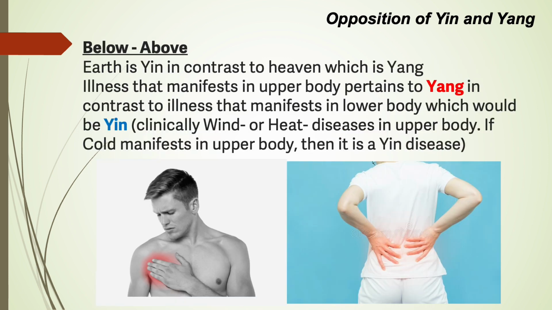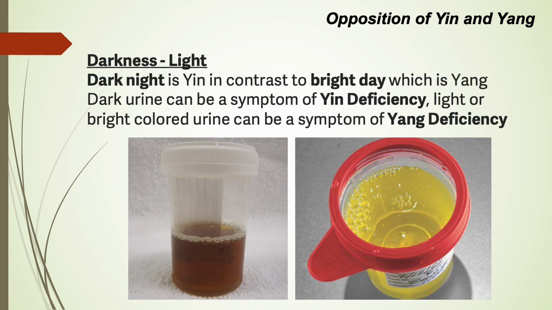Earth is yin in contrast to heaven, which is yang. Illness that manifests in the upper body pertains to yang, in contrast to illness that manifests in the lower body, which would be yin. Clinically, wind or heat diseases occur in the upper body. If cold manifests in the upper body, then it is a yin disease. Dark night is yin in contrast to bright day, which is yang.